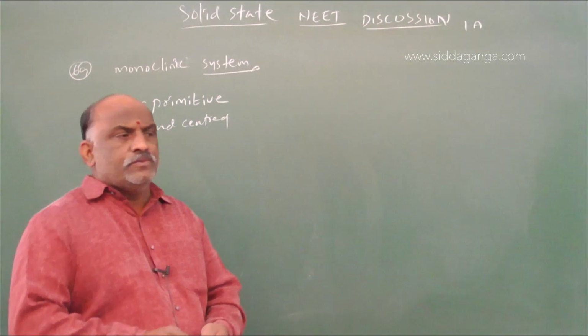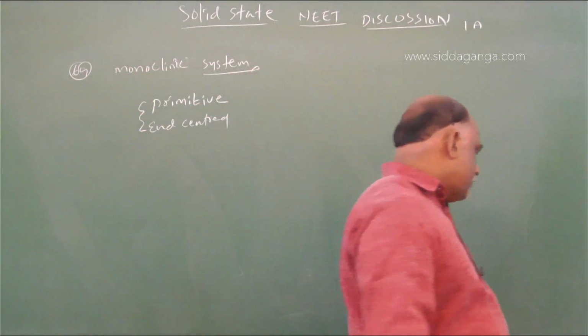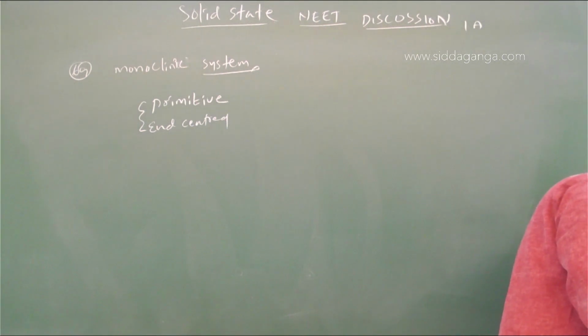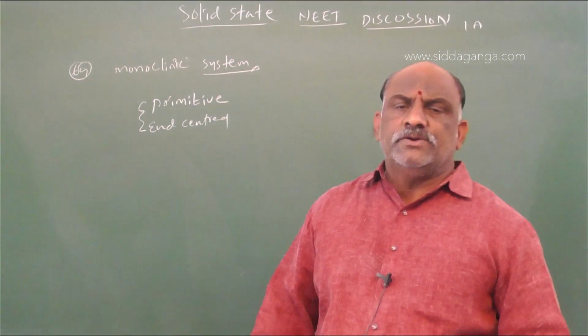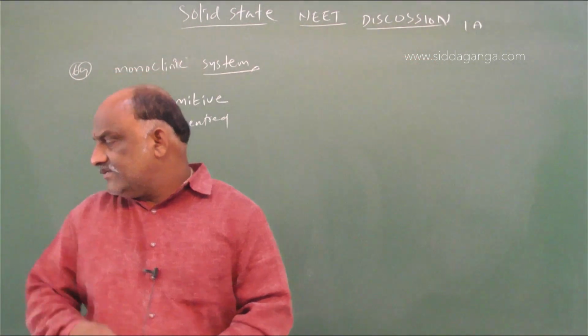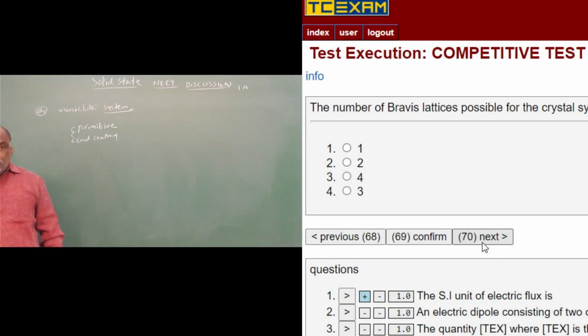A naught not equal to B naught not equal to C. These are the dimensions of the primitive monoclinic. So 2 is the right answer for this.